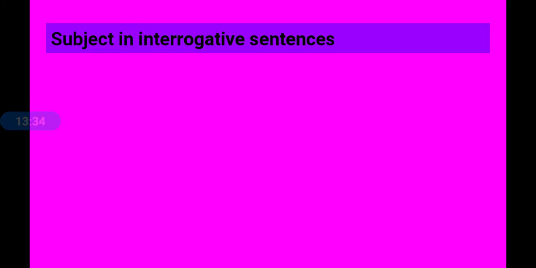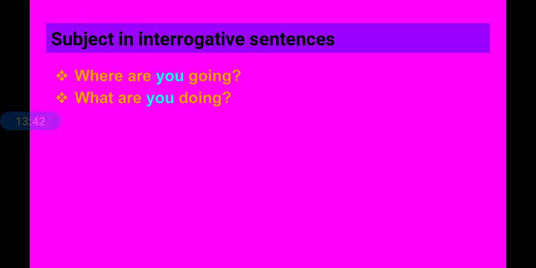Now let us learn about the subject in interrogative sentences. What are you doing? What is the subject here? What is the main person being described? Whom are you asking the question? You. That is the main part, which is the subject of the sentence. What is your name? So what is being asked here? Name. So your name is the subject. How old are you? Whose age is being asked here? You. You is the subject here.